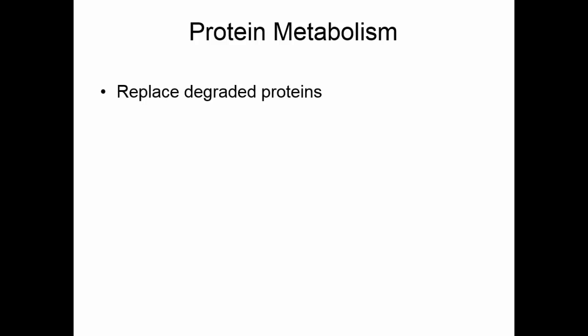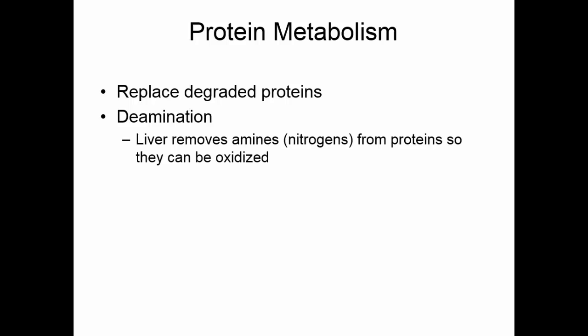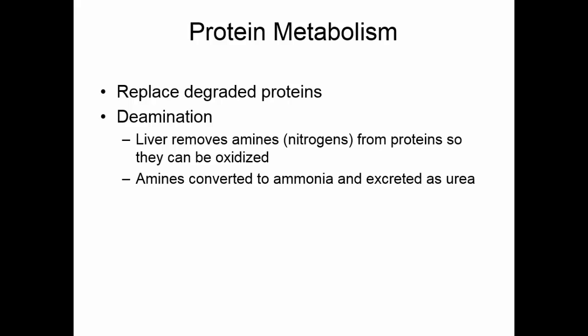Proteins need to be replaced. We have to use those amino acids to replace degraded proteins. But if we're going to use them to make ATP, the first thing we have to do is deaminate them. The liver will remove that amine group, the part that contains the nitrogens, so that the rest of the molecule can be oxidized. The amines will be converted to ammonia and then excreted in the urine as urea. The remaining parts of the amino acid can enter the Krebs cycle at some point.